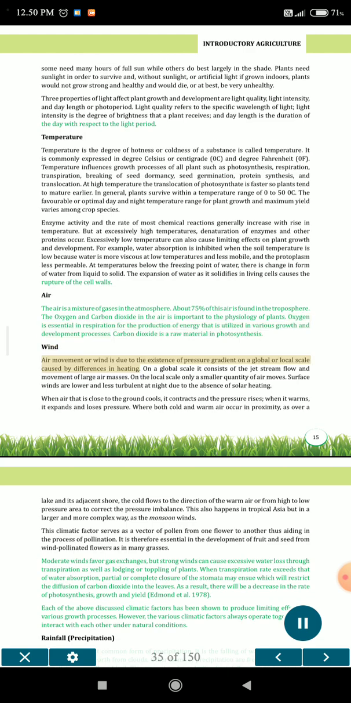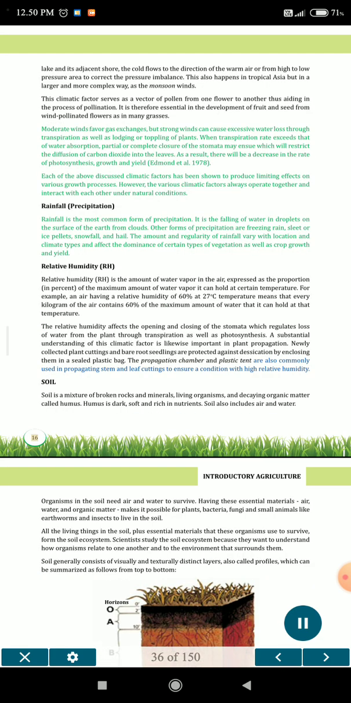Wind. Air movement or wind is due to the existence of a pressure gradient on a global or local scale caused by differences in heating. On a global scale, it consists of the jet stream flow and movement of large air masses. On the local scale, only a smaller quantity of air moves. Surface winds are lower and less turbulent at night due to the absence of solar heating. When air that is close to the ground cools, it contracts and the pressure rises. When it warms, it expands and loses pressure. Where both cold and warm air occur in proximity, as over a lake and its adjacent shore, the cold air flows in the direction of the warm air, or from high to low pressure area, to correct the pressure imbalance.